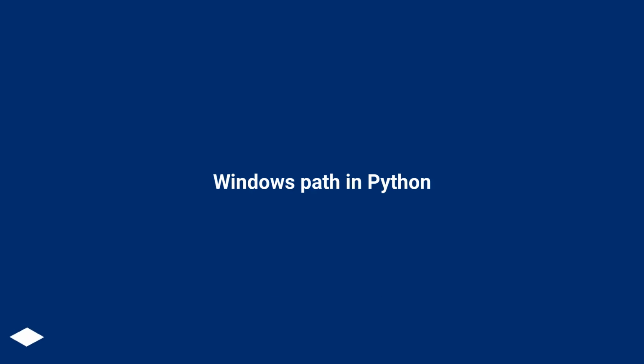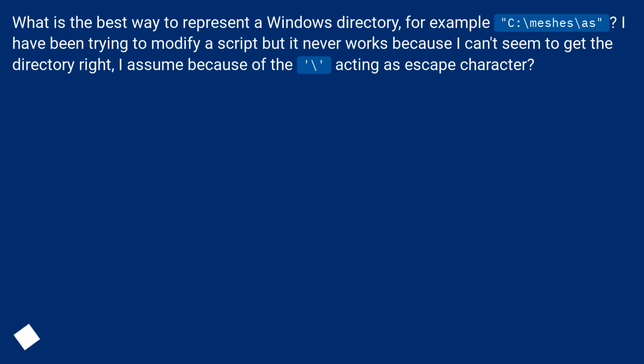Windows path in Python. What is the best way to represent a Windows directory, for example c:\meshes\as? I have been trying to modify a script but it never works because I can't seem to get the directory right, I assume because of the backslash acting as an escape character.